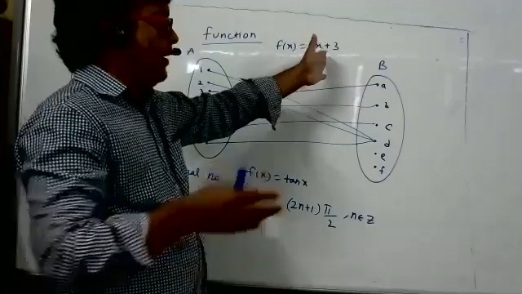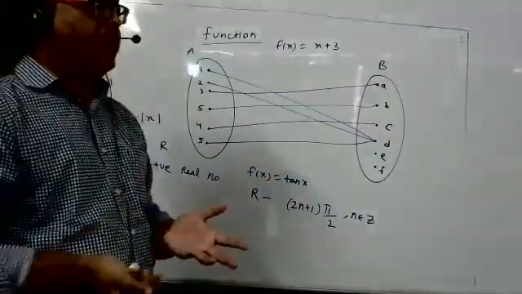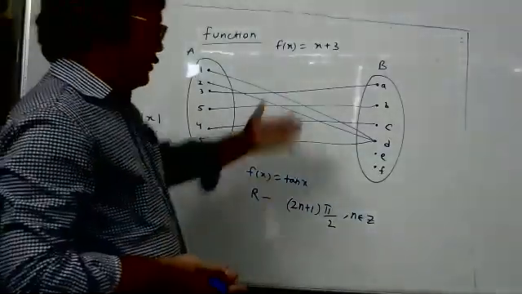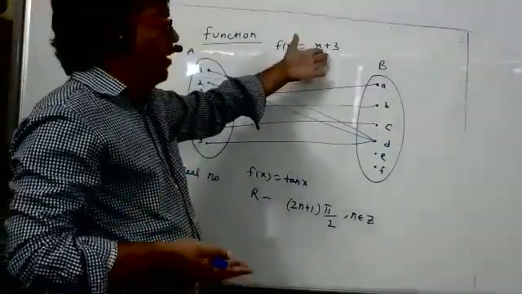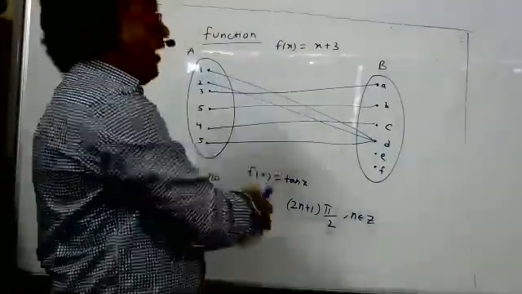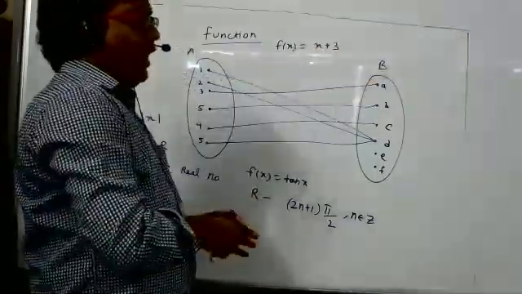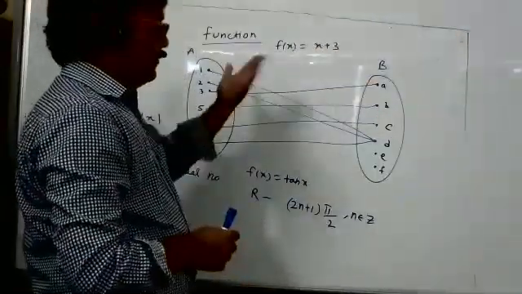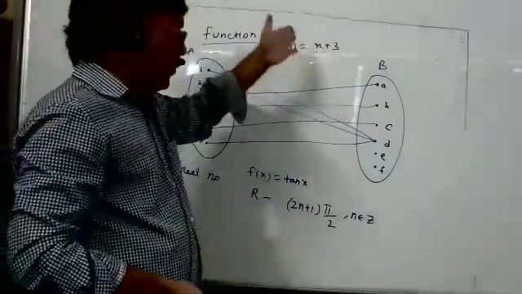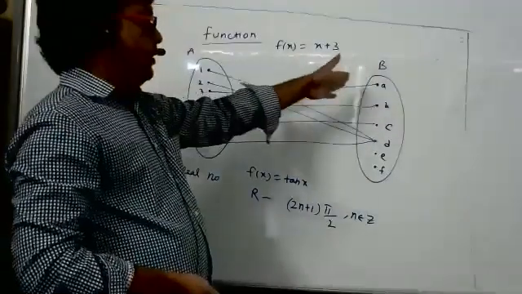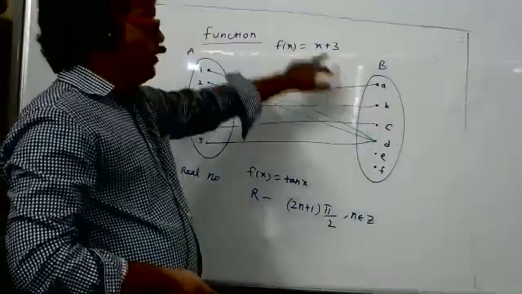Now range we cannot mention here because there are so many numbers. There is no pattern. So range we cannot mention in a set, neither in roster method nor in set builder method. So this type of question they will not ask. Actually we can find the range, but that is an infinite set, and we cannot write it in set builder method also. That is a different thing. But we can say codomain is also real numbers. Domain is real numbers, codomain is real numbers, and the range is whatever answers we get.